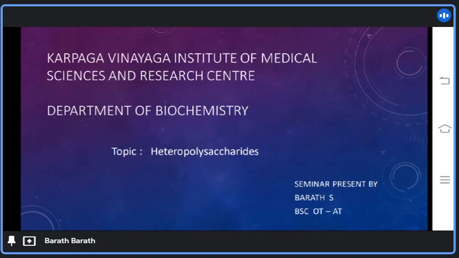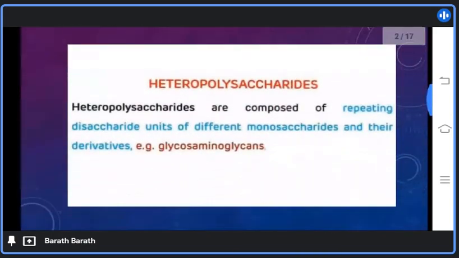Good afternoon to everyone. Today I am going to talk about heteropolysaccharides. Heteropolysaccharides are composed of repeating disaccharide units of different monosaccharides and their derivatives. An example of heteropolysaccharides is glycosaminoglycans.